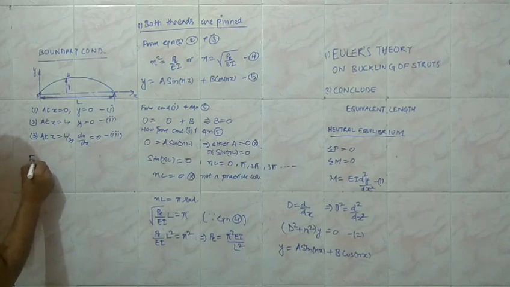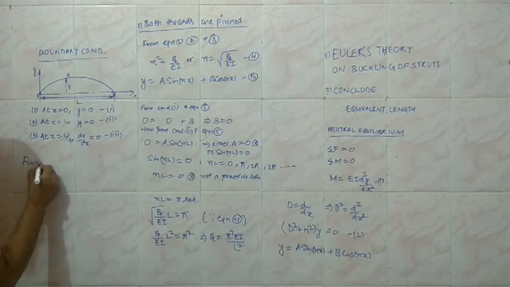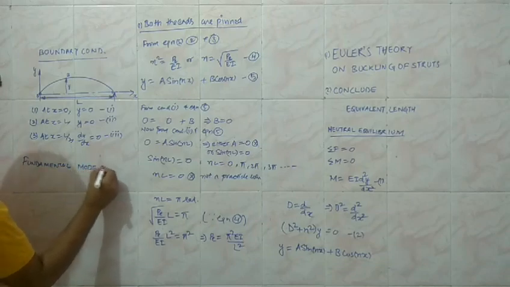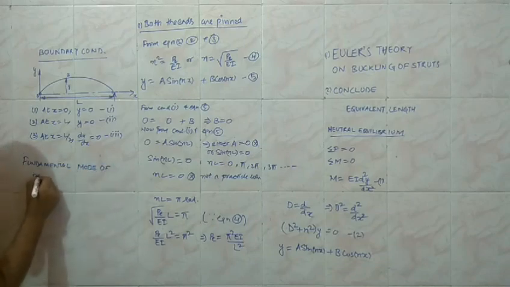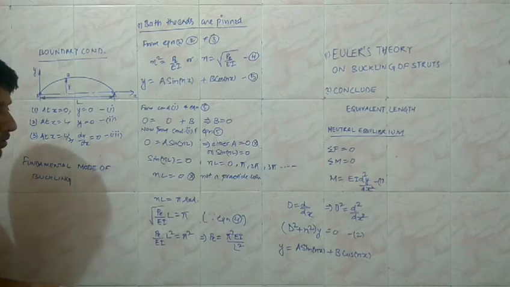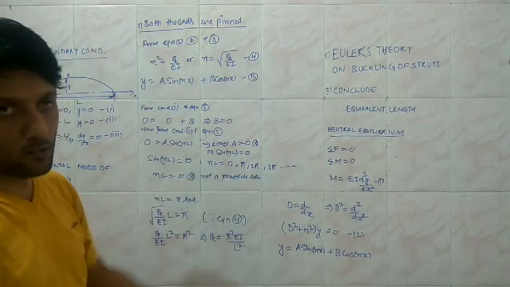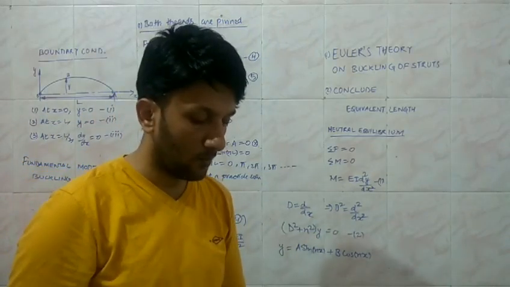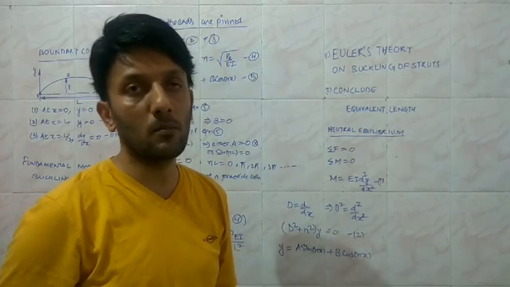This condition is known as the fundamental mode of buckling. Fundamental mode of buckling means, as I have already told, beyond this point we have solutions that satisfy the equation, but they correspond to unstable equilibrium conditions.